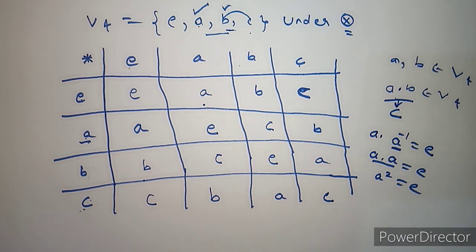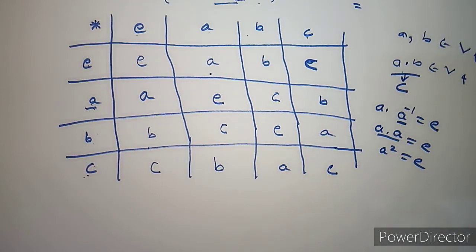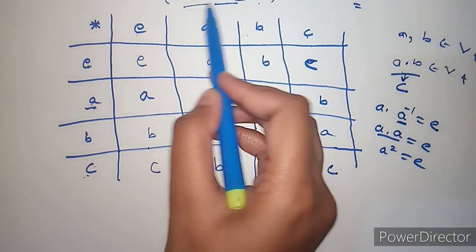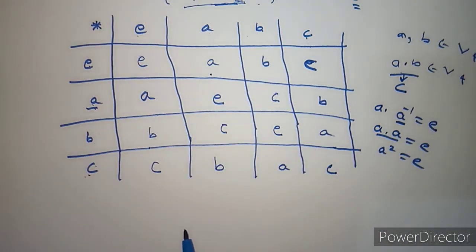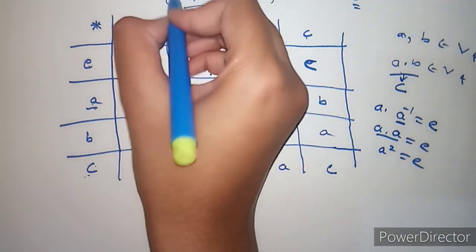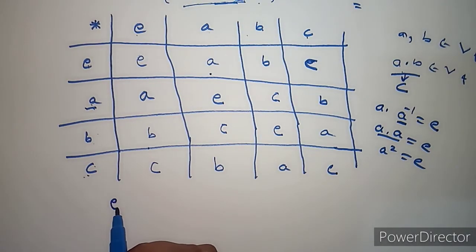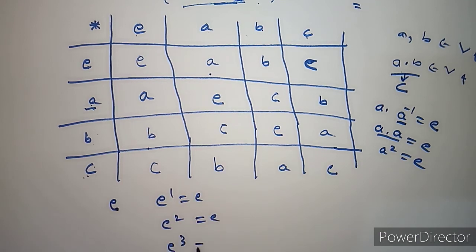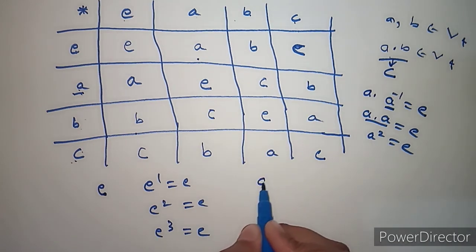Now we have constructed a table in such a way that it satisfies all the properties of groups, an abelian group. Now we have to show that this abelian group is not cyclic. Let's take the element E, the first element of V4, and take the integral powers of E. E power 1 is E, E square is also E, E cube is also E. We are getting E only, but we are not getting the other elements A, B, C. So E is not a generator of this group.